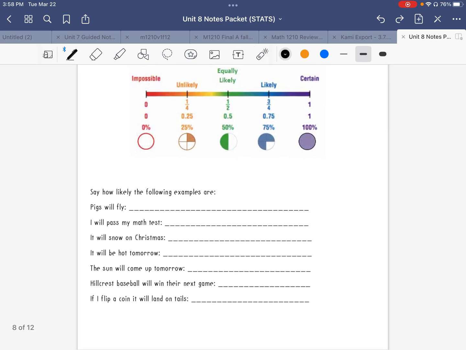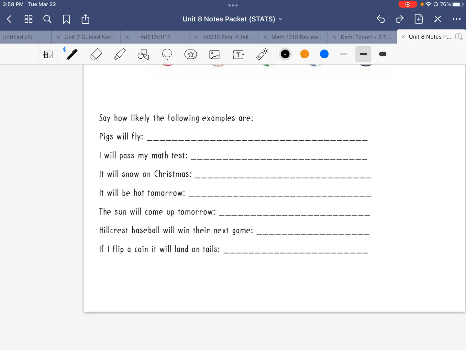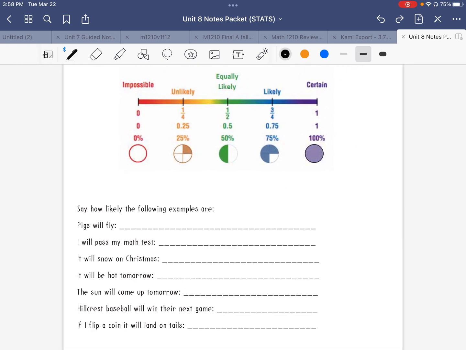So, here are some examples. Say how likely the following examples are. Pigs will fly. This is impossible. Pigs don't have wings. Pigs can't fly. I will pass my math test. Now, this probably depends on who you are. If you're Mrs. Boyce, I would say this is certain. But I would say for most of my students, this would be likely. You will probably pass your math test. It will snow on Christmas. Well, it's not a guarantee, but it is during the winter, so we would say likely.